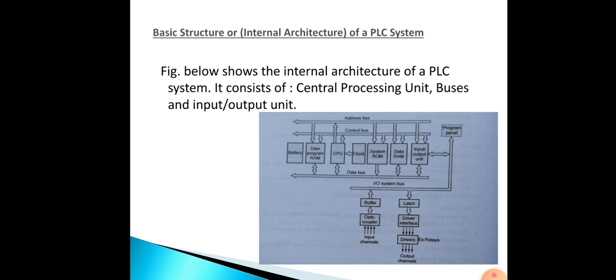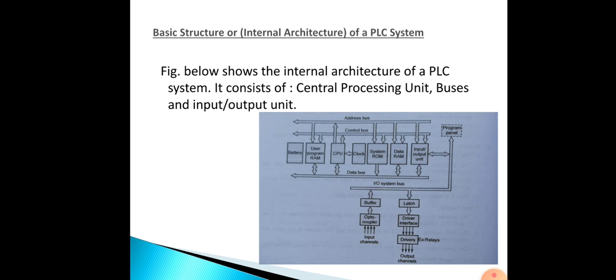The next one is the memory unit. The memory unit stores the programs and data. The sequence of instructions to be executed, the programs, are stored in the memory unit. During entering and editing, including debugging, the program will be stored in RAM. Next, for a network program, the final PLC program is downloaded into a special reprogrammable ROM.